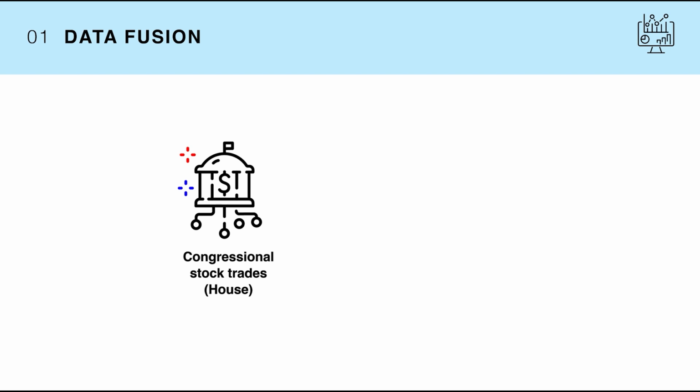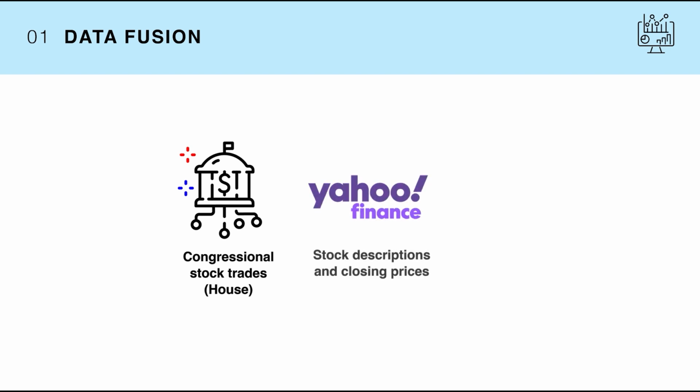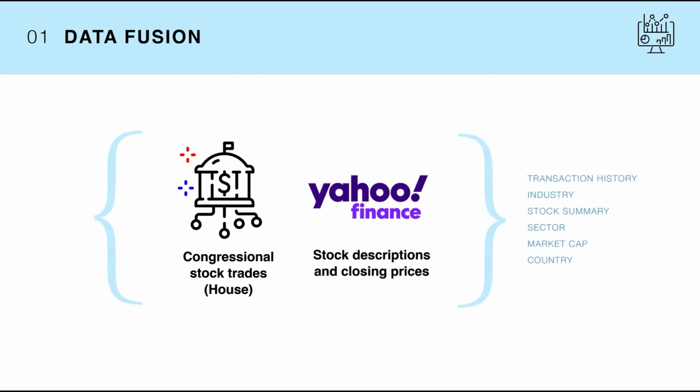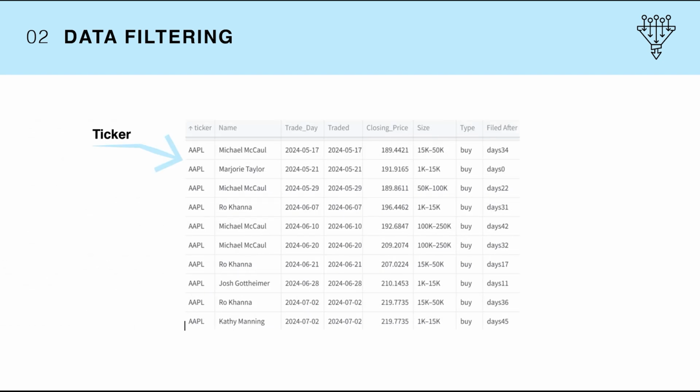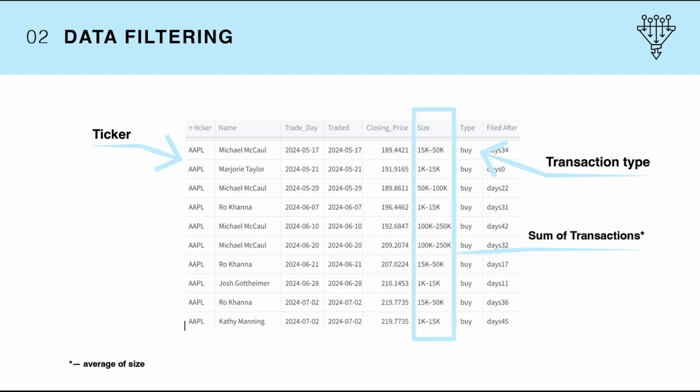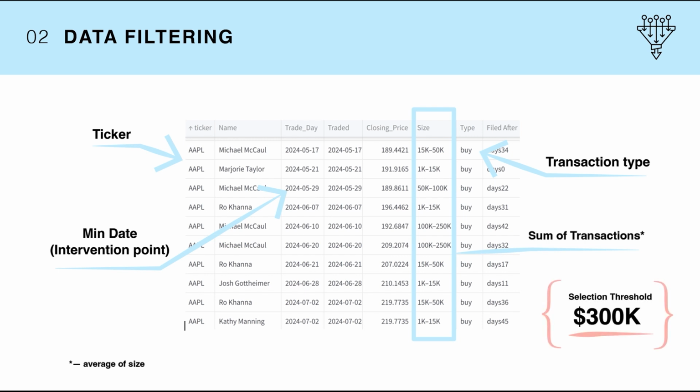Now, let's dive deeper. We first extract Congress trade reports and closing prices for the entire stock market from Yahoo Finance. Then, we head over to data filtering, where we start by grouping ticker, transaction type, sum of transaction, min of date. We want to aggregate to a threshold of $300,000, after which the algorithm resets.